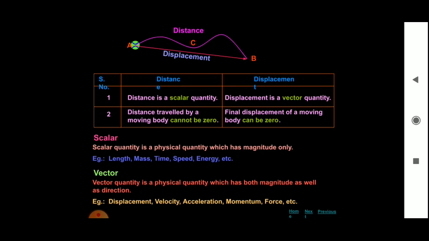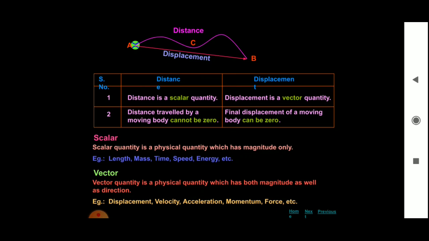The distance can never be negative, it is always positive. Displacement can be both negative and positive. The distance is either equal to or greater than displacement, whereas displacement is either equal to or less than distance. So these are the differences between path length and displacement.